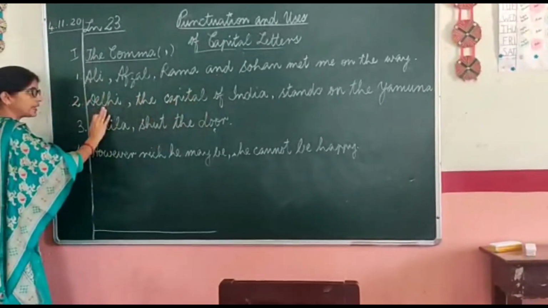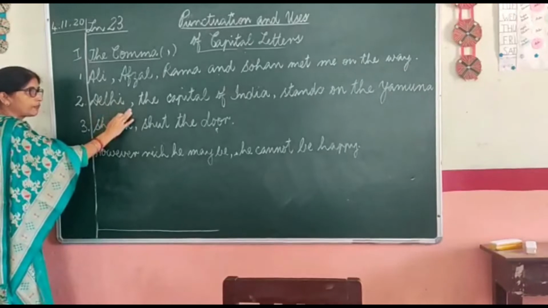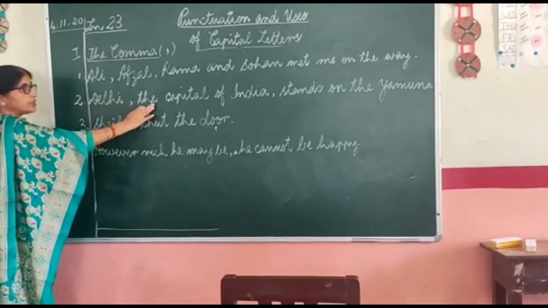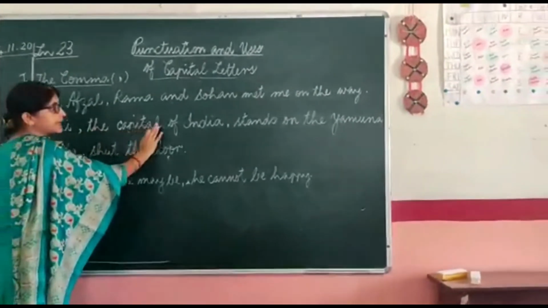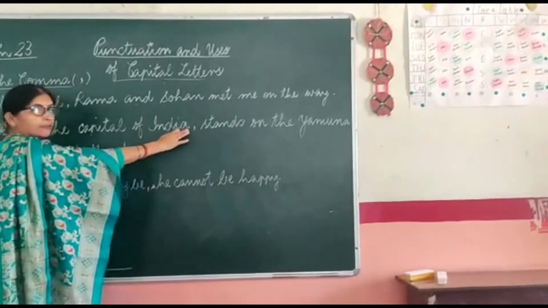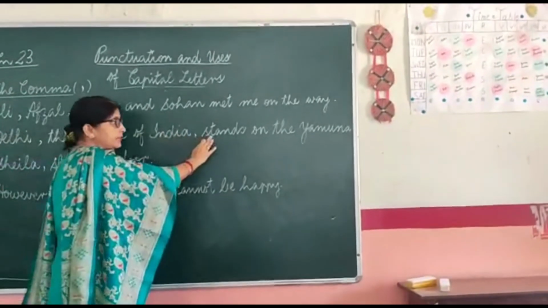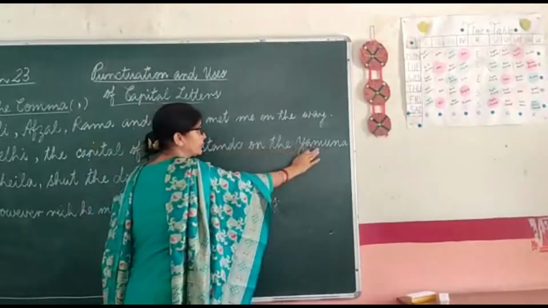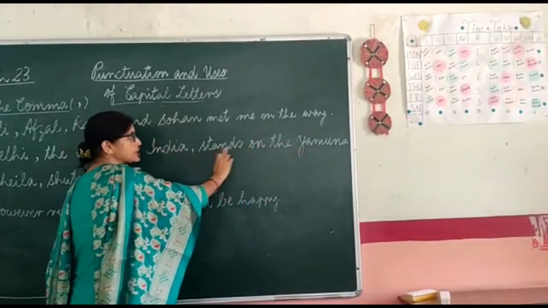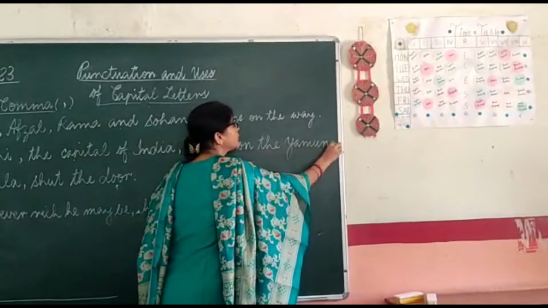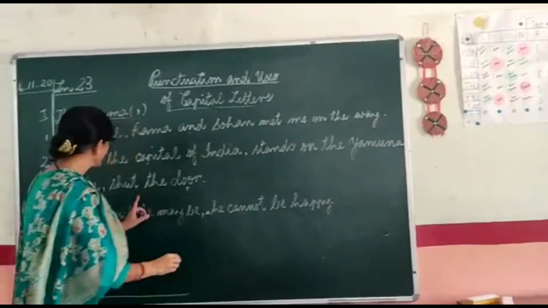First of all, because we are talking about Delhi, so comma after Delhi. The first information about Delhi is that it is the capital of India, so comma after capital of India. And the second information is it stands on the Yamuna. So after comma, stands on the Yamuna and full stop at the end.